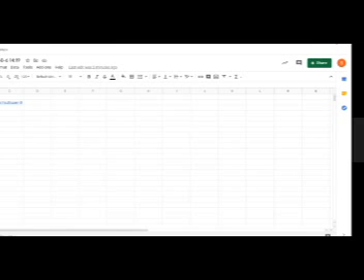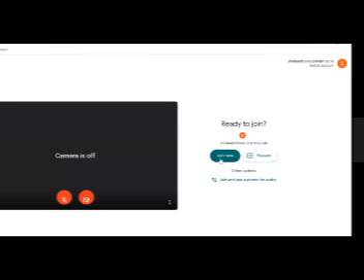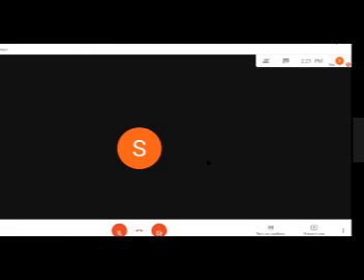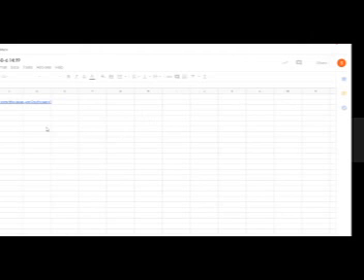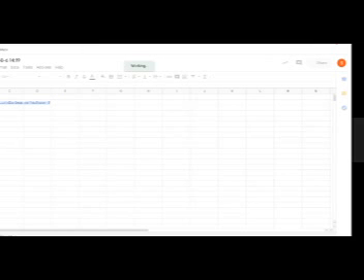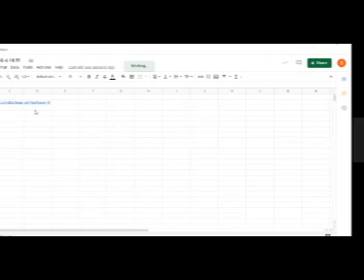Now this will automatically change as the number of people joining the meeting changes. Now if I add another person here, you can see how many people there are now. 2 people are there. So I'll just come here and click here. See, the number of people has changed. Now it is my other account which has been added here. So the number of people is 2 now. And the timing is the same. So this is how we take the attendance by using the Google Meet extension.